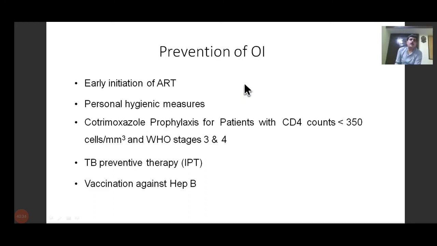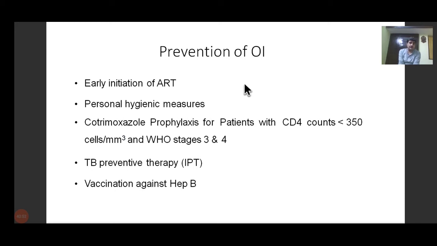Now we come to the final conclusion. How do we prevent opportunistic infection in patients with HIV? We should have some method. The most effective and the best way of prevention of opportunistic infection is early initiation of antiretroviral therapy, that is ART. This is the cornerstone.